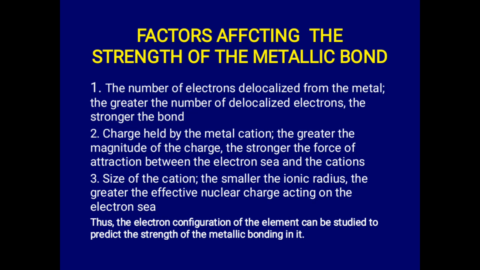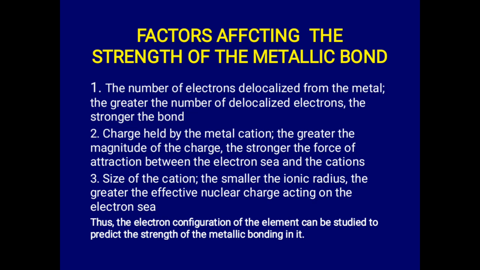So a +3 metal has a stronger metallic bond than a +2, and a +2 has a stronger metallic bond than a +1. That is why the strength of metallic bond increases across the period from group 1 to 3. Then of course it decreases down the group as well. So it is very important we take note of this.